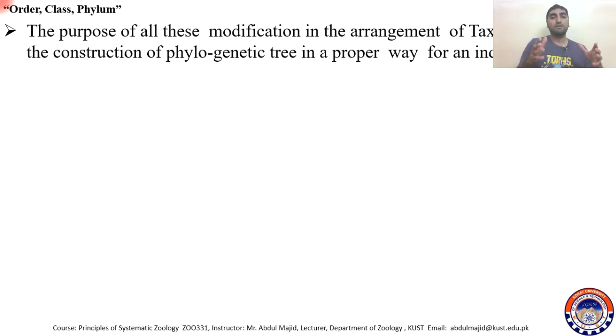The properness of the phylogenetic tree for an individual is based on our arrangement, and if there is much diversity, then we need to add additional categories. Otherwise, we cannot facilitate a taxon for the construction of its phylogenetic tree in a proper way.